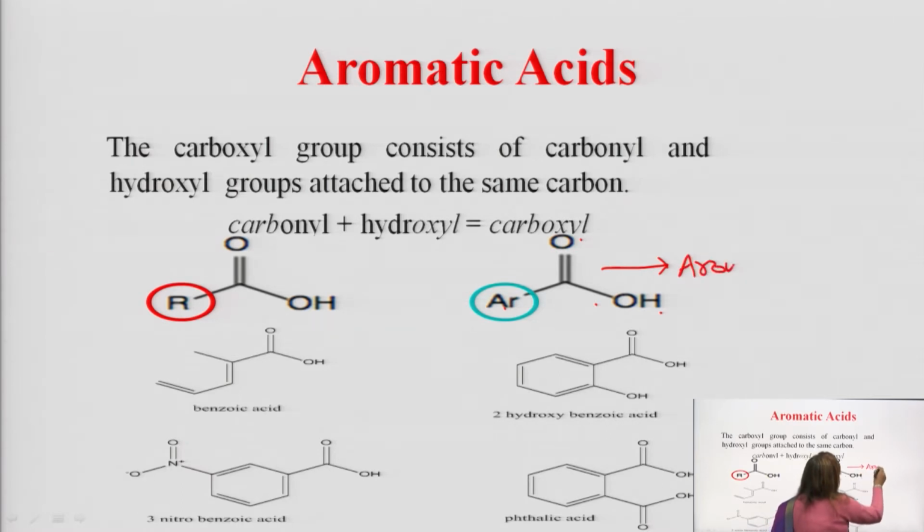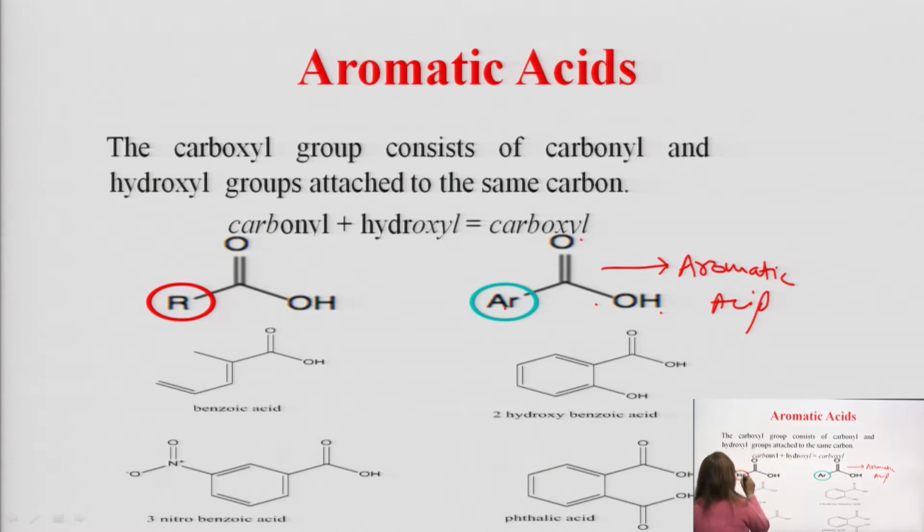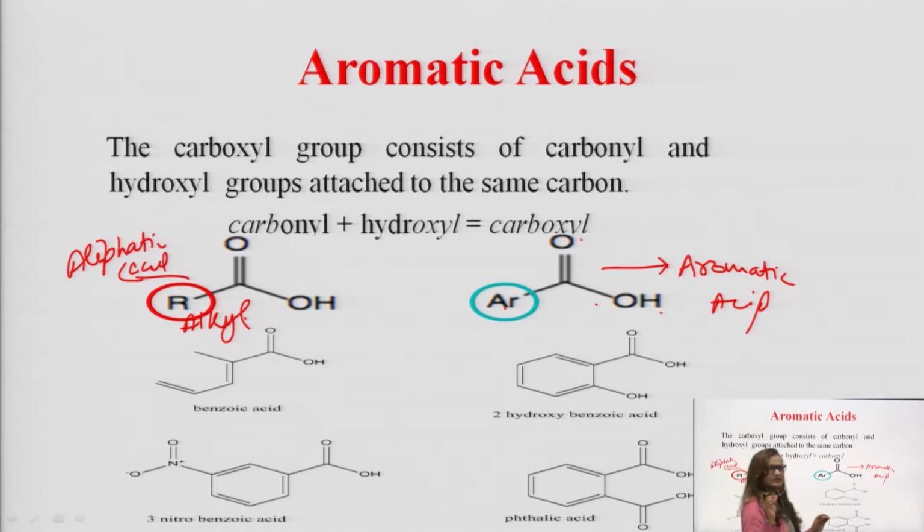This is an aromatic acid, clear? And in RCOOH, if this R is an alkyl group, then it is called an aliphatic acid. So, you must be very clear about the meaning of aromatic acid and the meaning of aliphatic acid. Aromatic acids are those in which the COOH group is attached directly to any aryl group.